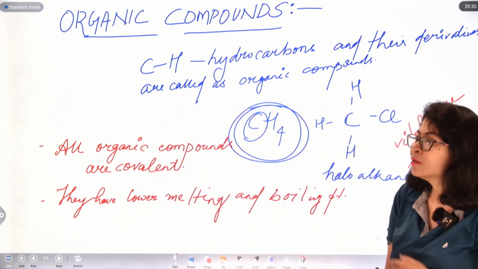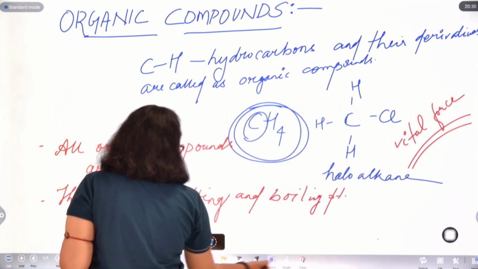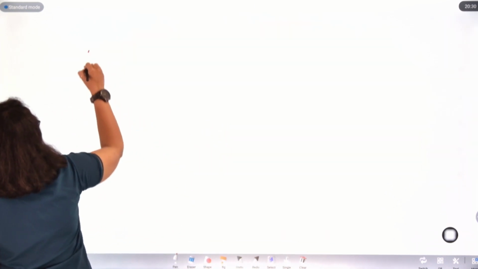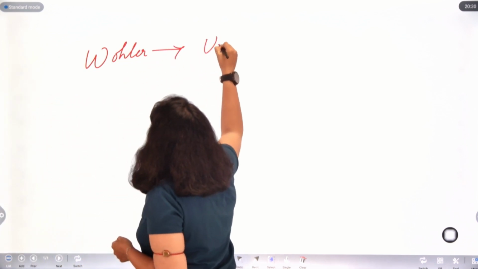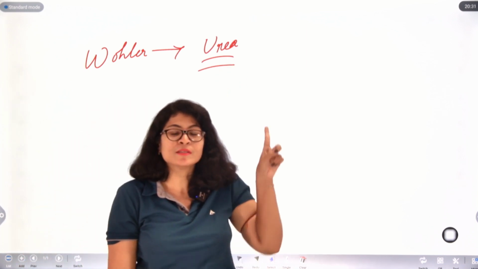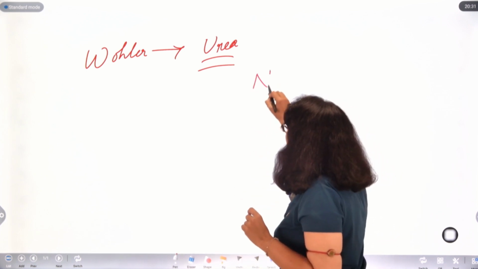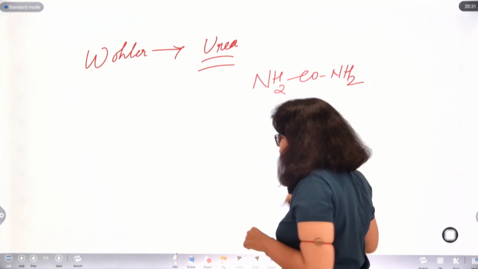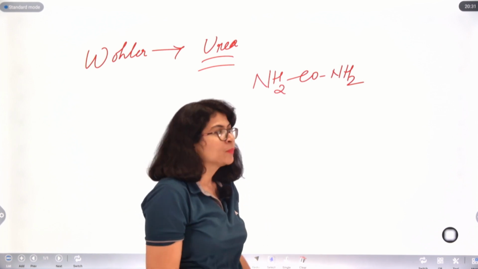But gradually, as time passed, a person called Wöhler discovered urea, the first artificially synthesized organic compound. Urea, with the formula NH2CONH2, was discovered, and the vital force theory was proved wrong.